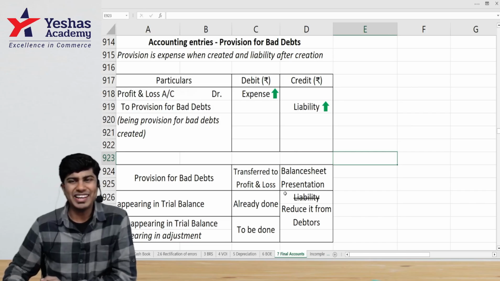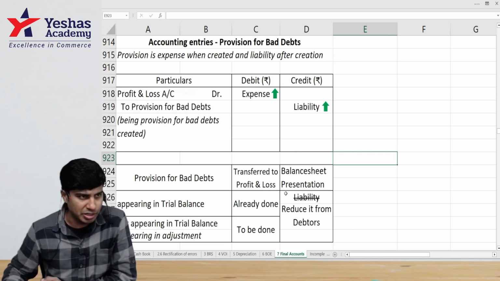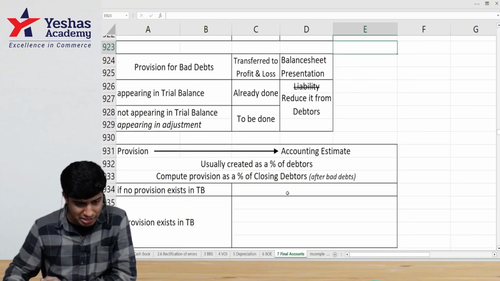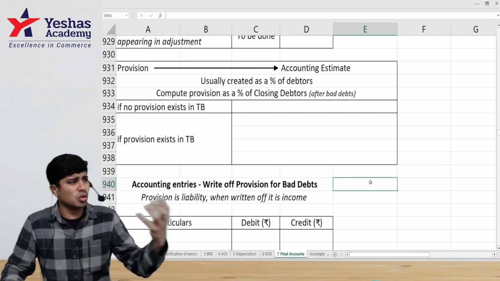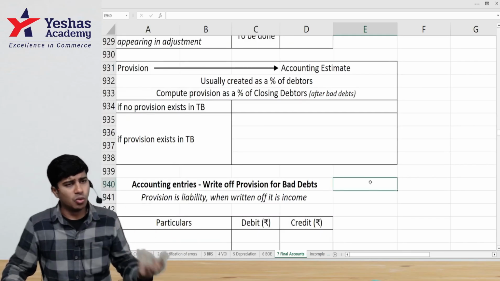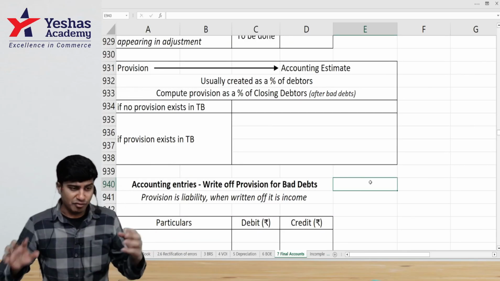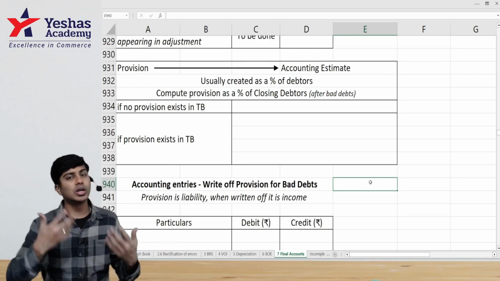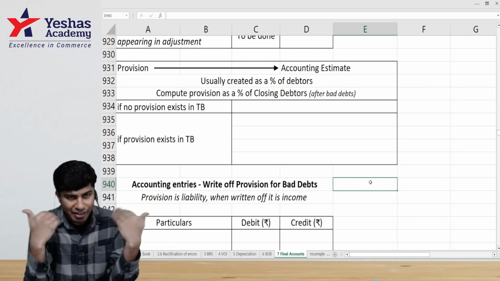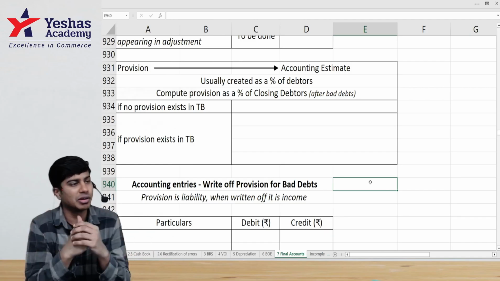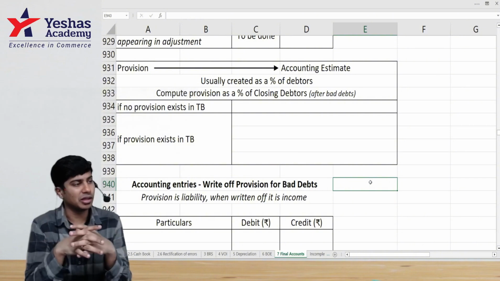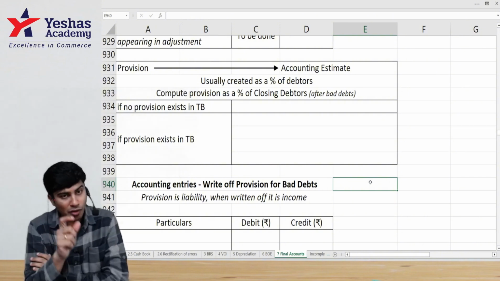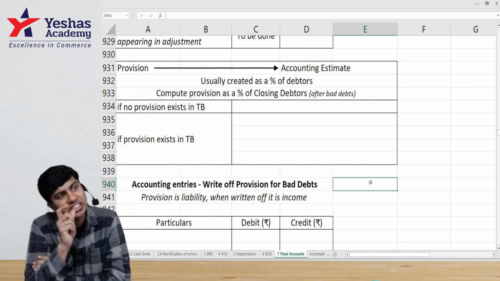Now, when a customer says he would not pay money, I know this customer owes me rupees 10,000, he wouldn't pay 10,000. If no customer has individually told that he will not pay, if I have to start thinking that one customer will not pay, there is another question mark. How much will he not pay? So, provision for doubtful debts is an estimate.